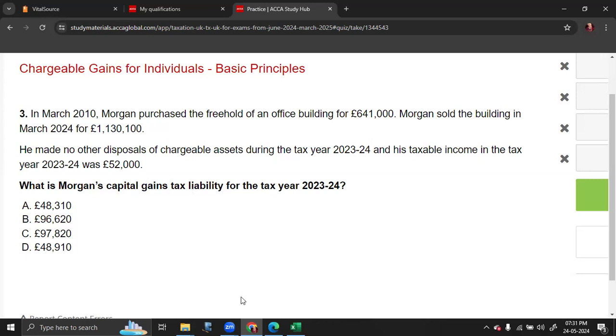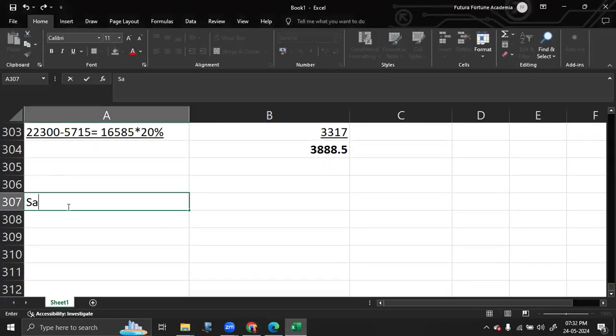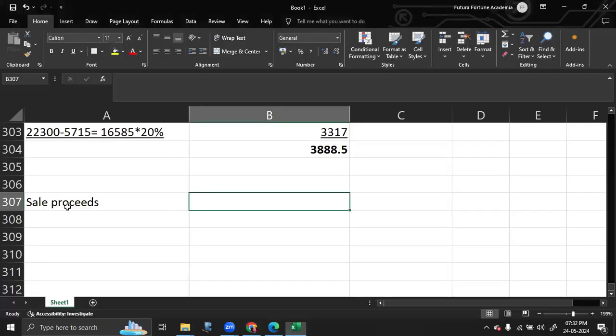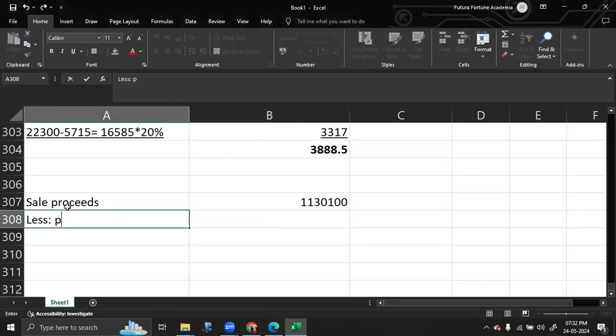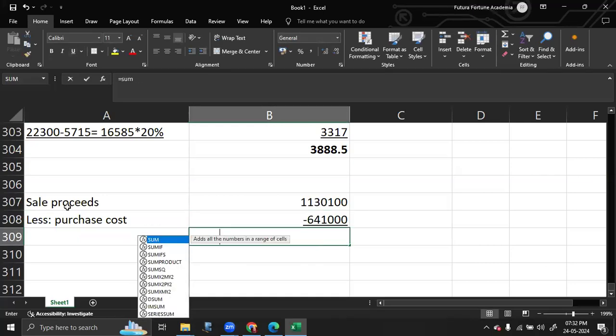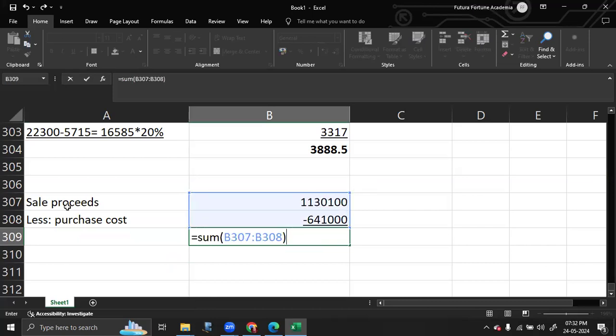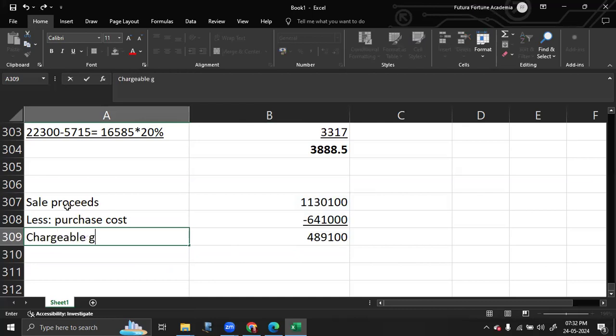So the first thing is to do a computation of taxable gain. In order to do the taxable gain computation, you first take the sale proceeds, which is equal to 1,130,100. From that, you deduct your purchase cost, incidental purchase cost, as well as enhancement expenditure. Your purchase cost is 641,000. After making the deduction, your chargeable gain is 489,100.